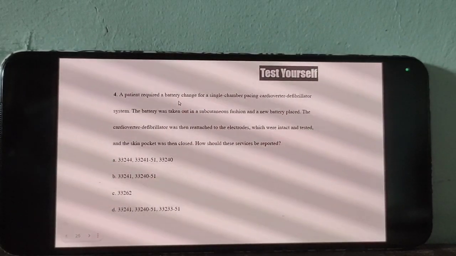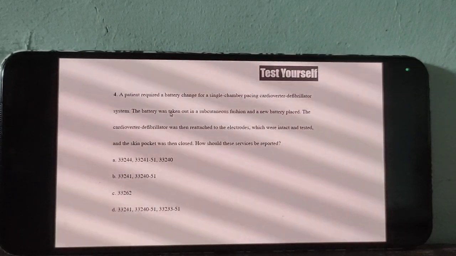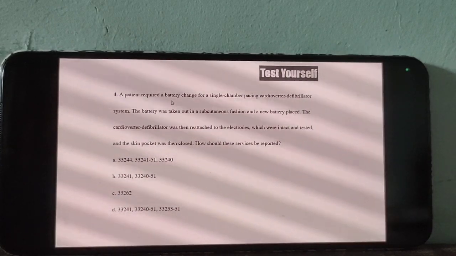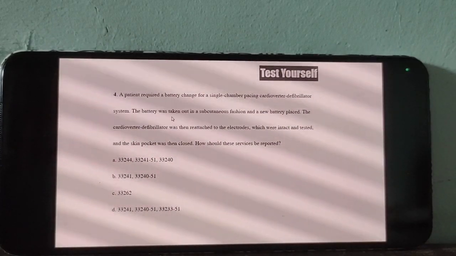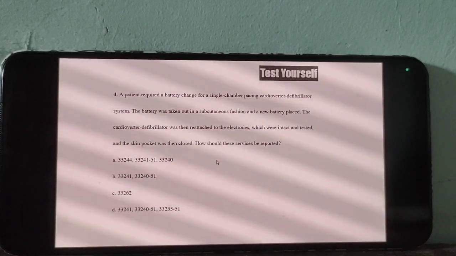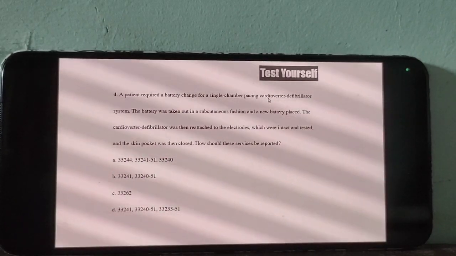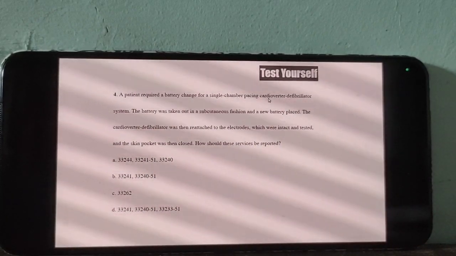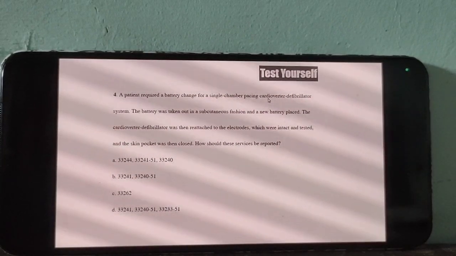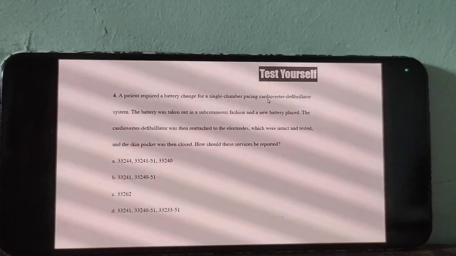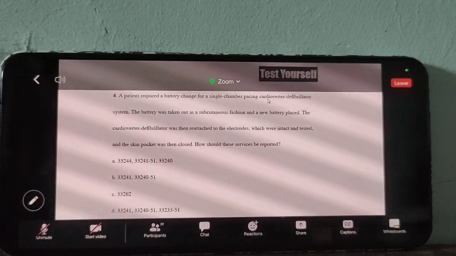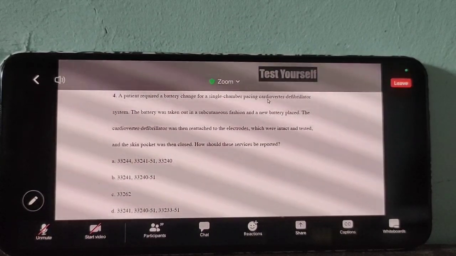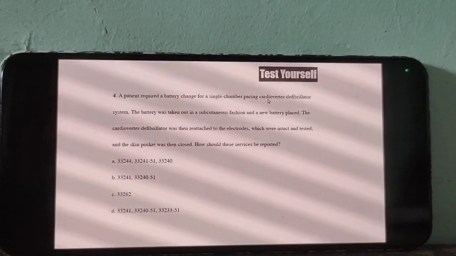Yeah, this is a correct answer. Here, battery change. Am I right? So the old battery was removed from that single chamber system. The battery was taken out and a new battery was placed. So replacement of battery, is this a defibrillator or pacemaker system, guys? Defibrillator. So that's why 33262. 33262 for defibrillator system. Clear? Is there any doubt, any question?